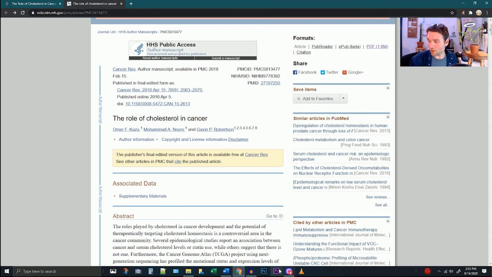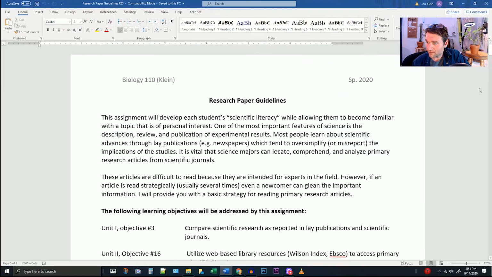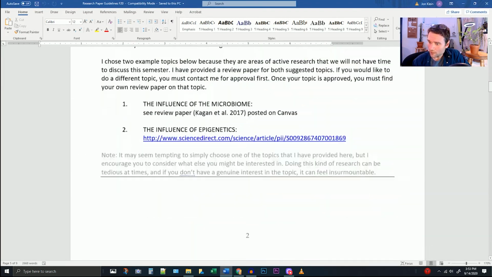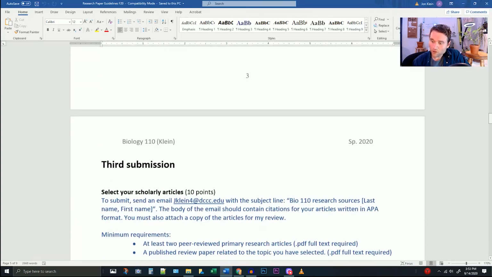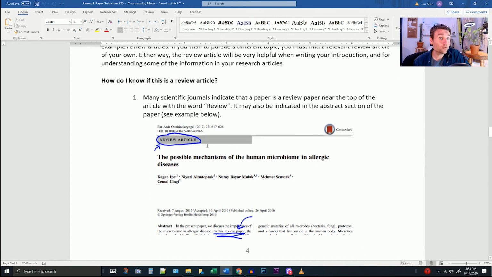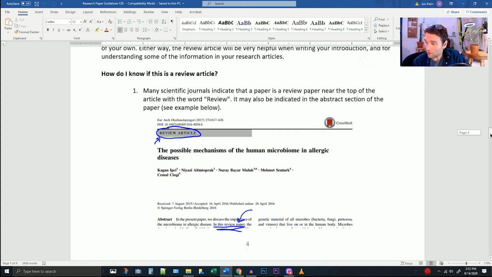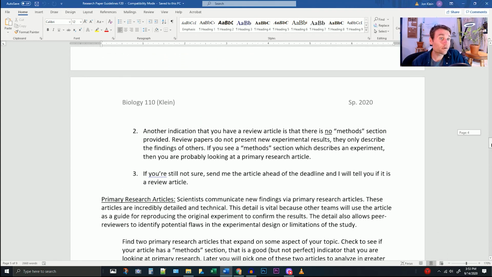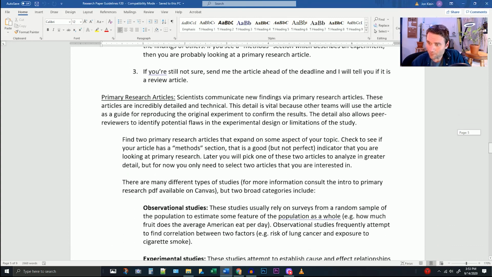Now, I found that by looking for free PDF full text through Google Scholar. But you guys have another resource available to you. What if I go to the research paper guidelines that I have given you? I scroll down to where we are talking about looking for articles. Another thing about review papers is they'll often just say review right up at the top. This one didn't, but it'll often say it somewhere. Do a Control F for the word review. If it'll say it somewhere at the beginning, this is a review paper, probably.